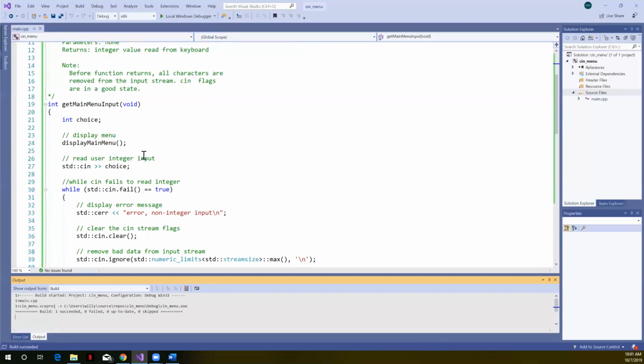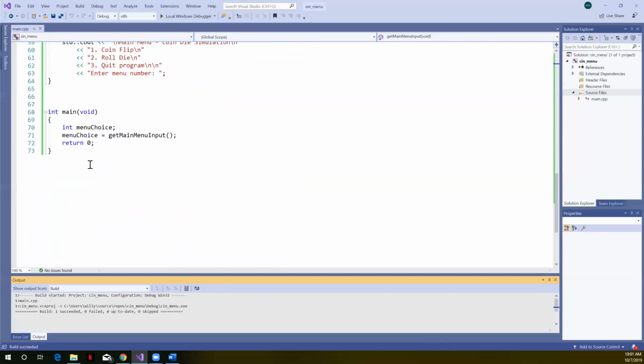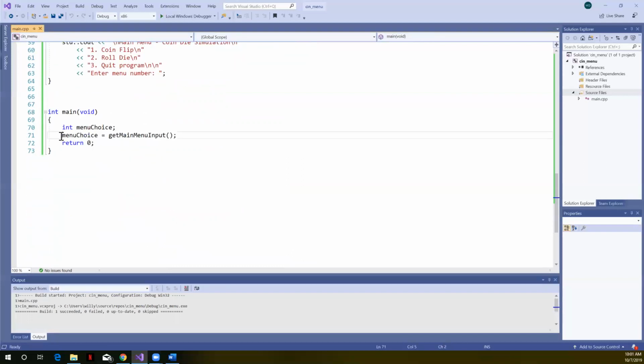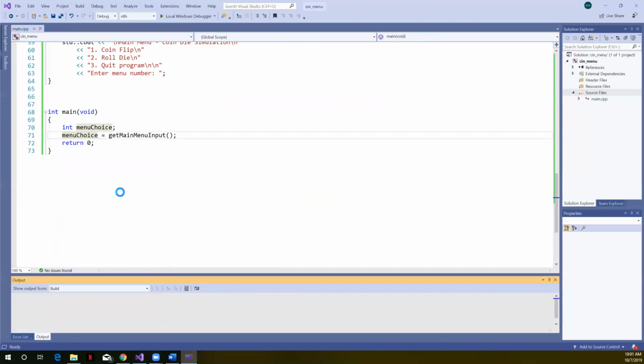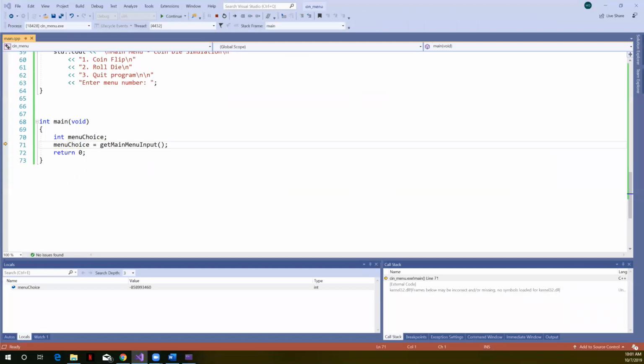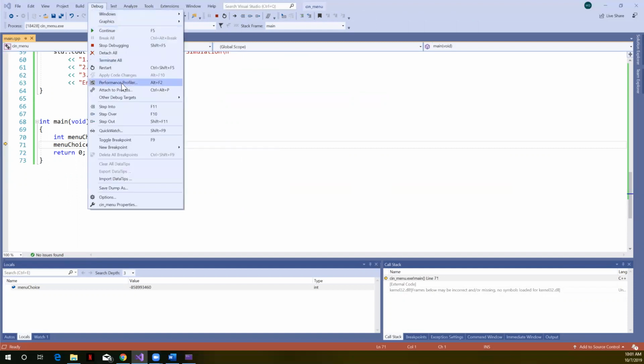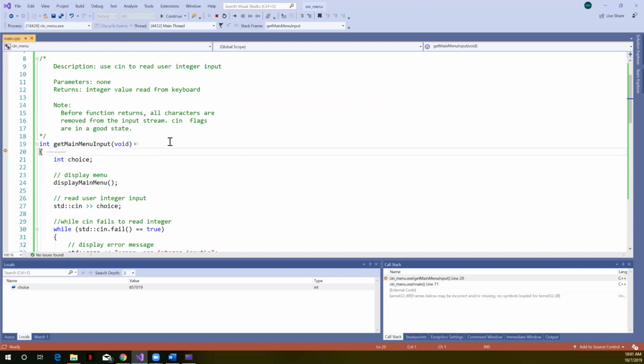All right, so now our build succeeded. Let's just go ahead and use the debugger to step through this. So I'm going to put my cursor here, right click and say run to cursor. All right, so it's sitting here waiting to run this function now, right? Remember F11, so if I go to the debug menu, I want F11 step into, because I actually want to go into the main menu input. If I chose step over, it would just execute that code and not let me see it go through the states. All right, so here we are at the start of main menu input.